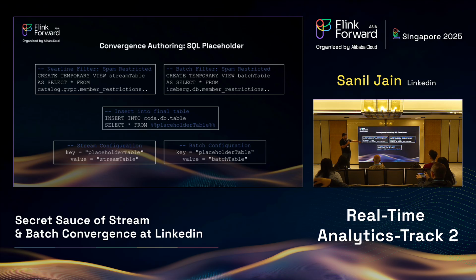If you see here with an example, the nearline filtering is happening with a lookup, and the batch filtering is happening with a left join on an Iceberg table. And we let users replace this into the actual Flink SQL statement in the middle on the basis of their configurations for streaming and batch. So with this, users are able to handle those kinds of discrepancies for convergence.